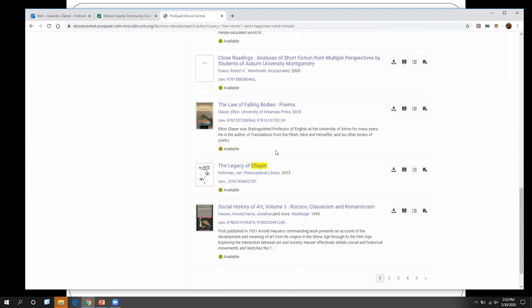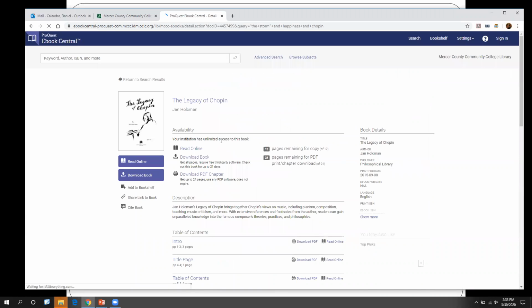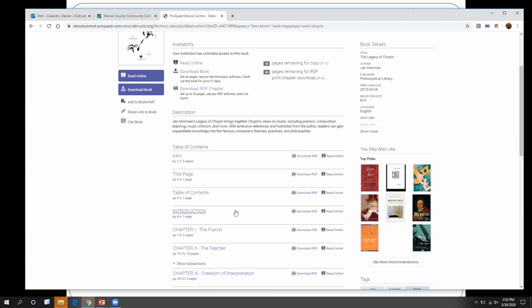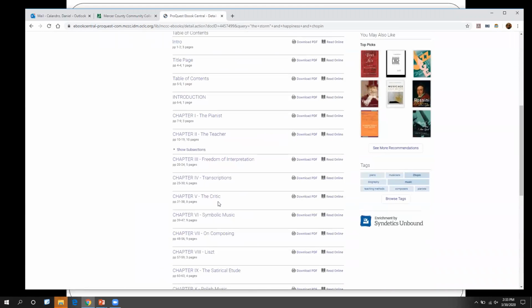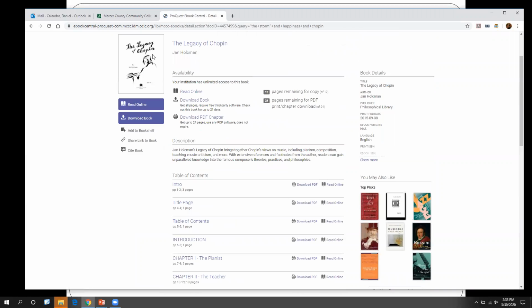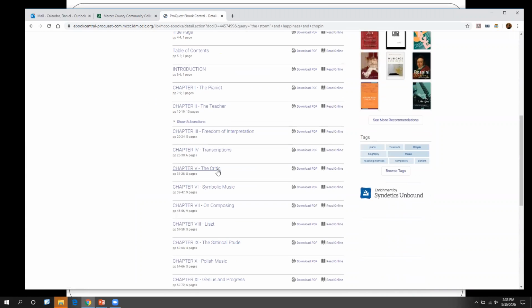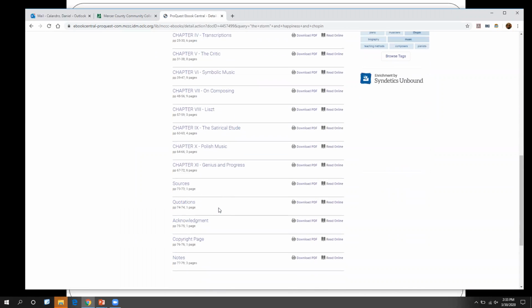Here, the Legacy of Chopin. I don't think this is what we want. This looks like the composer and not the author. Yeah, that's the composer, not the author. Well, this is a good one to show because we should have put in her full name. If you take a look here, it gives you a description. You can see that you have the table of contents. So we can tell right away, if we couldn't tell from the cover, it's a dude playing a piano. We can tell right away that these book chapters, they're not for us.